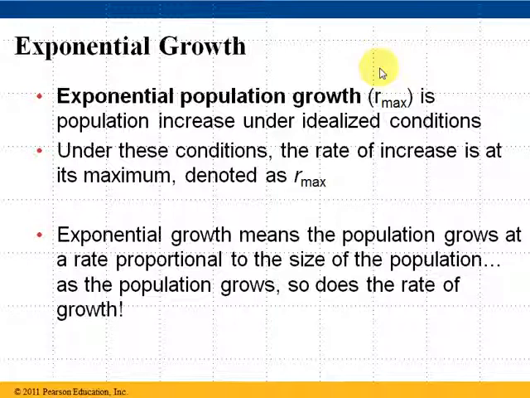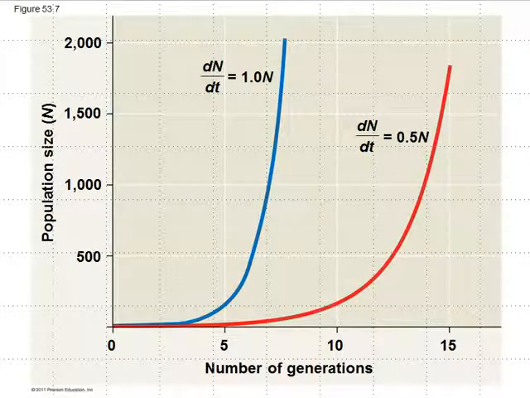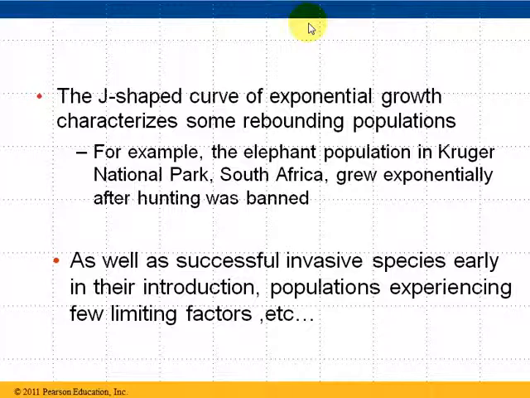And if you were to look at that on a curve or on a graph, it makes a pretty sharp J-shaped curve. So as the population grows, the rate of growth also goes up, and you end up with this J-shaped curve. So here we have another way of looking at this, or actually just another graph. And this one was in your book, and it just shows again this J-shaped curve, which is exponential growth. The J-shaped curve of exponential growth characterizes some populations out there in the real world, but usually it's only short amounts of time or in certain conditions.